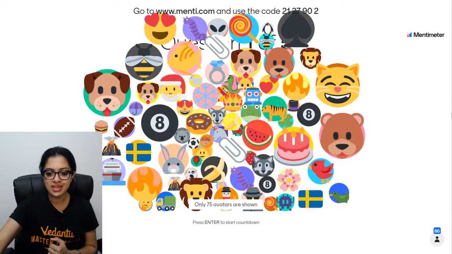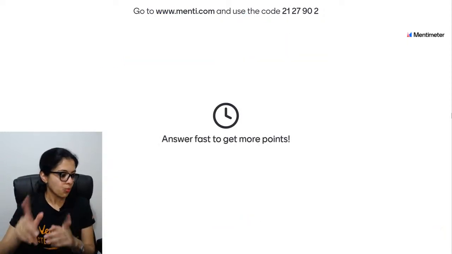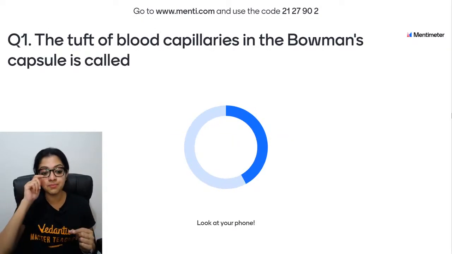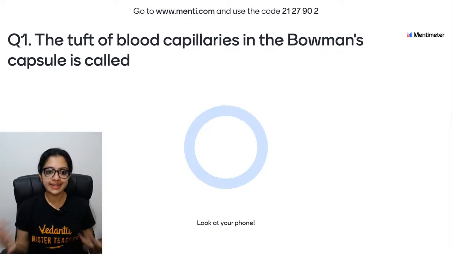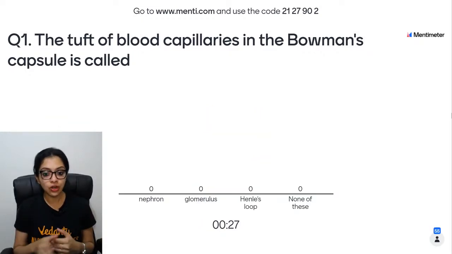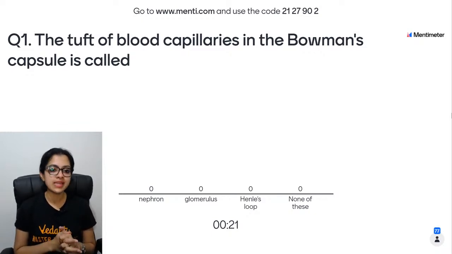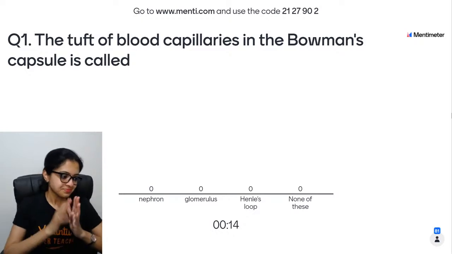And here we start. Here comes question number 1. Ready? The tuft of blood capillaries in the Bowman's capsule is called dash. Nephron, glomerulus, Henle's loop, or none of these. The tuft of blood capillaries in the Bowman's capsule. What do you call it? Nephron, glomerulus, Henle's loop, or none of these.